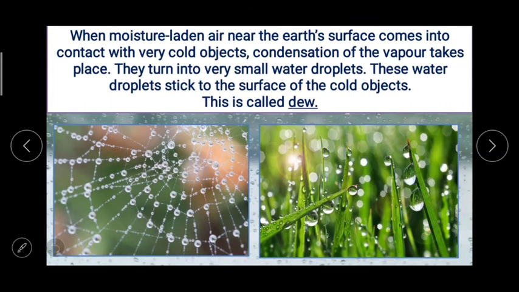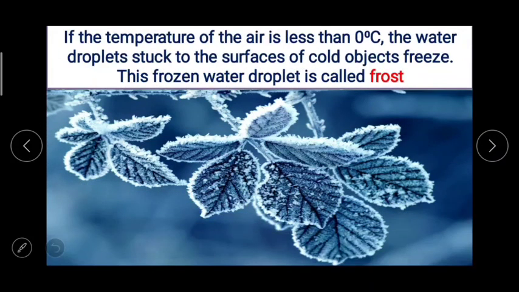When moisture laden air near the earth's surface comes into contact with very cold objects, then condensation of the vapor takes place and they turn into very small water droplets like this, as you can see. And these water droplets stick to the surface of the cold objects and this is called dew. Now here we are trying to understand how the fog occurs, how dew forms, and the next one, frost.